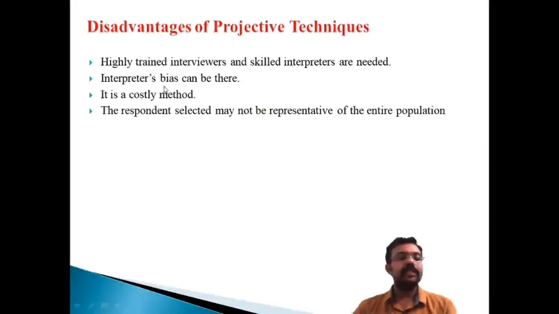These are the drawbacks of projective techniques. The first one is that highly trained persons are necessary. Interpreter bias can be there. It's a costly method. Another one is that respondents selected may not represent the entire population. These are the major drawbacks of the projective techniques.